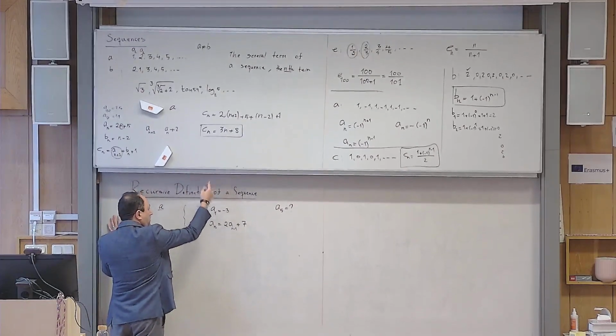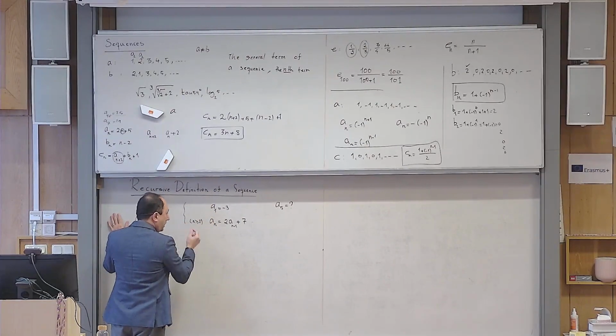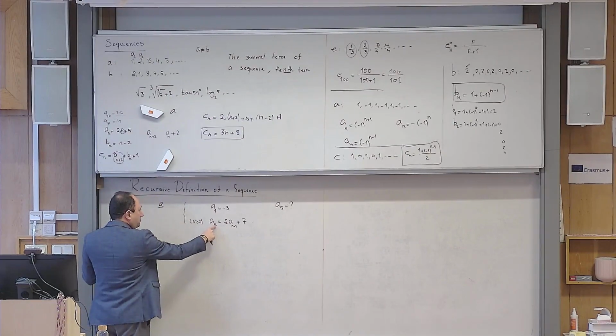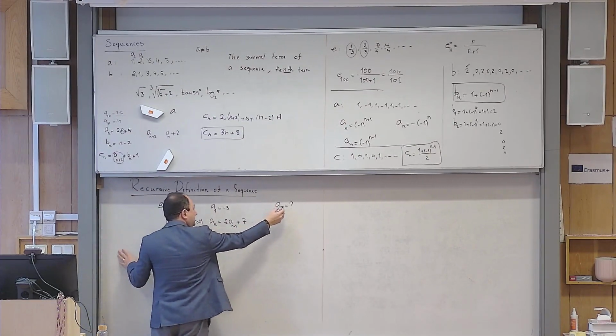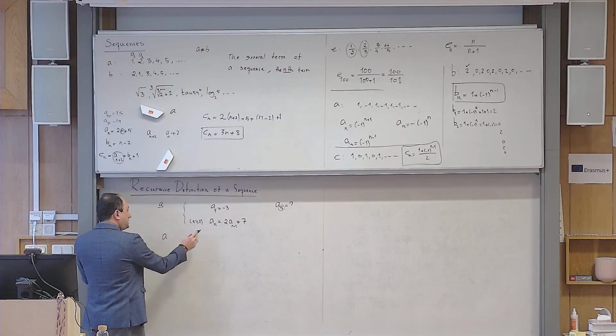There is nothing I can do here because this is giving me information regarding a_1, the first term, so I have to start from here. So I replace n with this 5, hoping that I can find a_5. But then you see what the problem is. If I replace n with 5, what happens? Can you tell me?